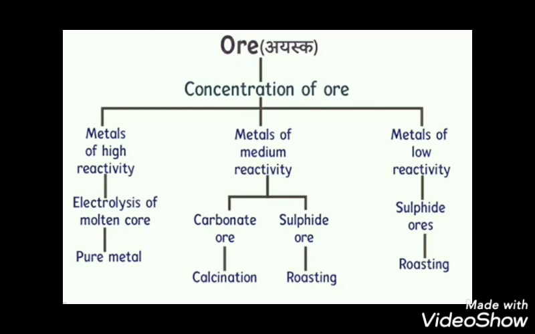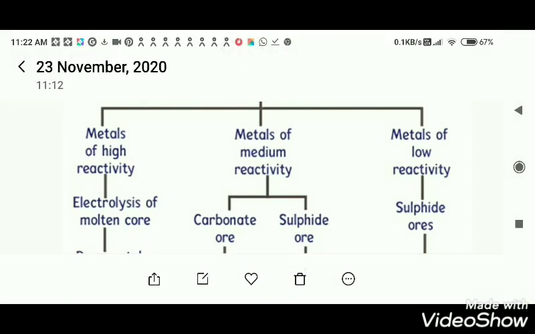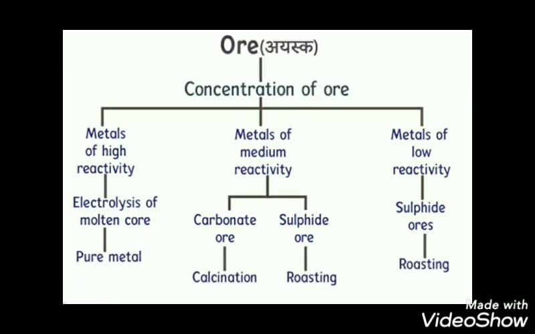If it is a carbonate ore, we have to follow a method known as calcination. If it is a sulfide ore, we have to follow the method known as roasting. Then we can separate them. Understanding, children? Yes. Then whatever we get, that is an oxide of a metal, that oxide of a metal should then be reduced and then we can purify. Understood, no?